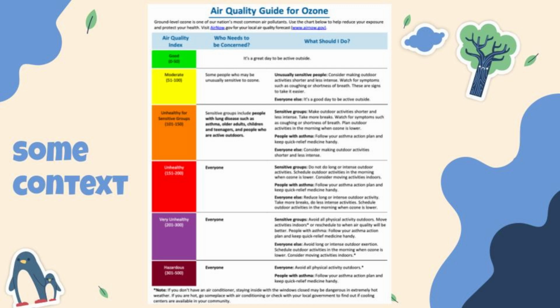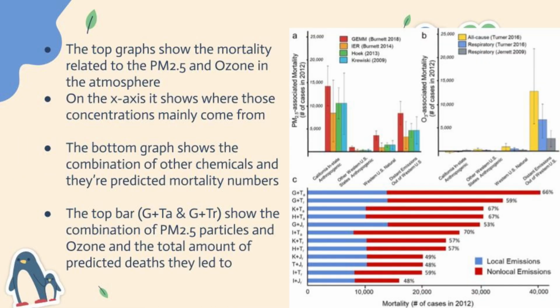Once we pass the legal limit, the table cautions people to spend even less time outside as the ozone increases. Now with these top graphs, we can see where the concentration of ozone and PM 2.5 is coming from and the associated mortality of particles with them. Now the bottom graph shows the predicted mortality with the combination of different PM 2.5 and ozone concentrations and where they originate from. The data predicts that ozone mixed with PM 2.5 from in-state emissions leads to a predicted mortality of around 40,000 people, the highest of any other concentration.